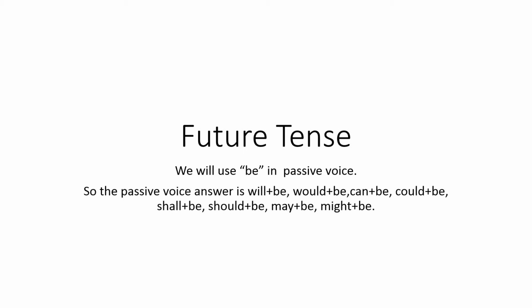So students, now we will study future tense in passive form. You will use BE in your passive answer. That means in our passive construction, we will use will be, would be, shall be, should be, can be, could be, may be, might be. Whatever the modal auxiliary is used in future tense, after it we will put be to get our passive voice answer.